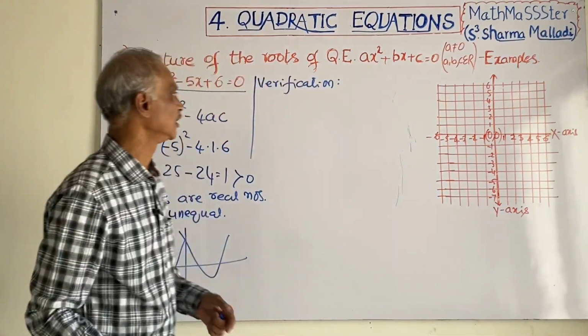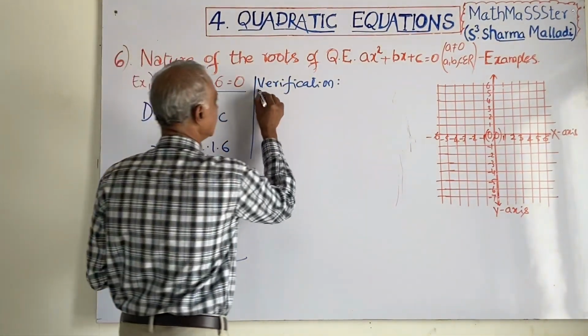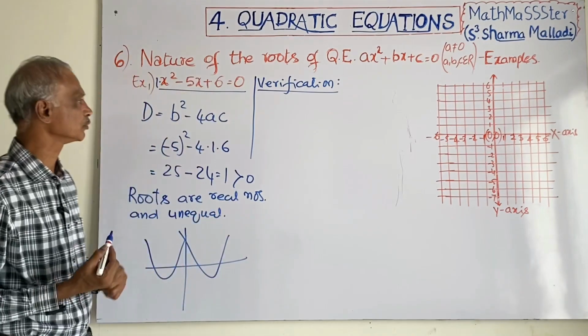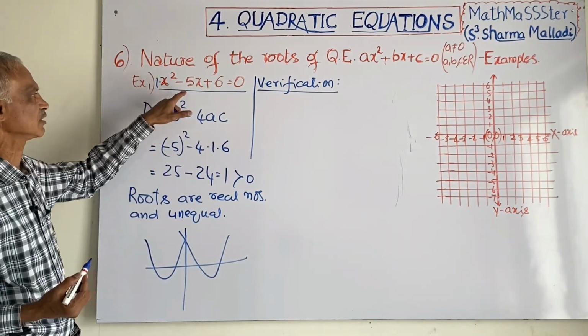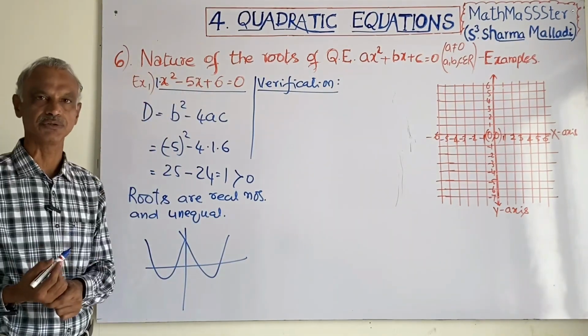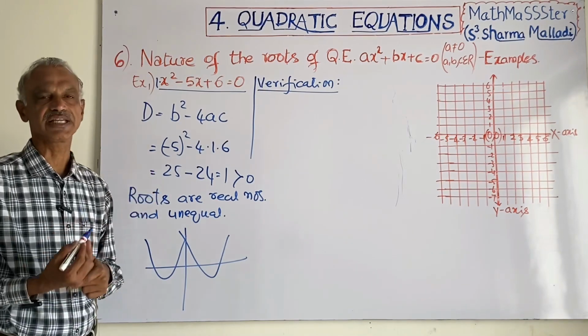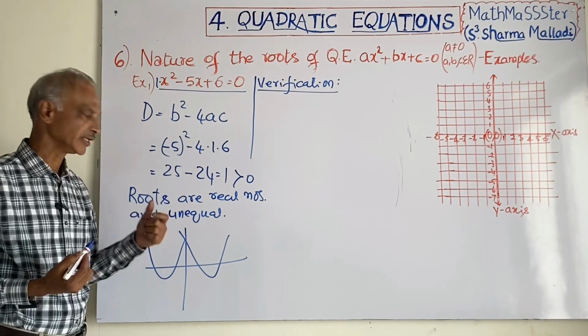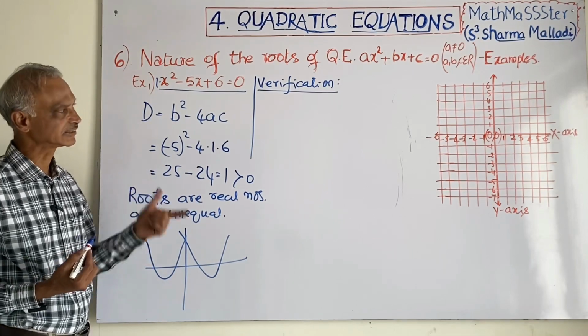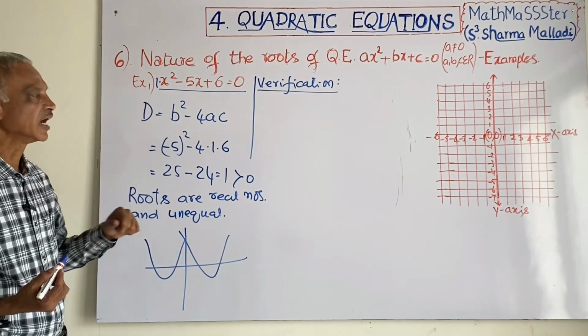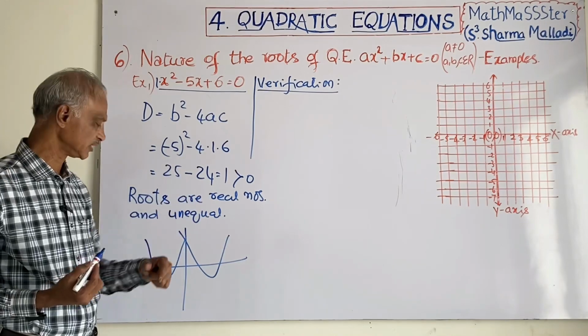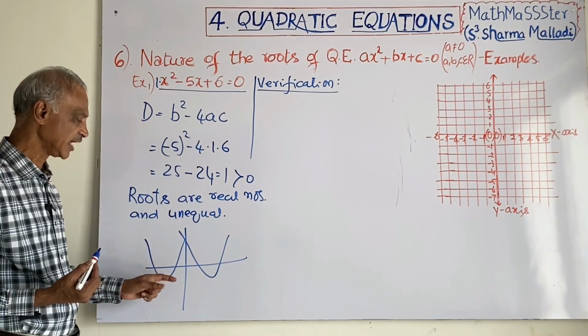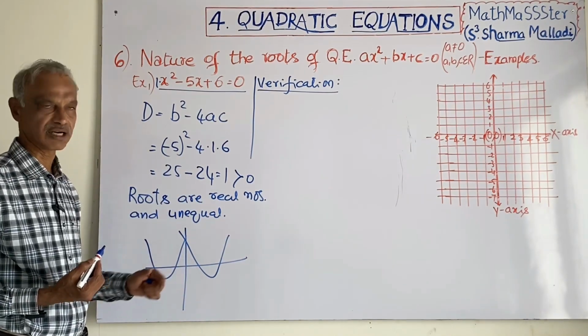Let us check now. Verification. We will find the roots of the quadratic equation x square minus 5x plus 6 is equal to 0, and we can find out whether they are real numbers and unequal to each other. Let us see by finding the roots, and we will draw the graph, whether the graph touches the x-axis at 2 points or not.